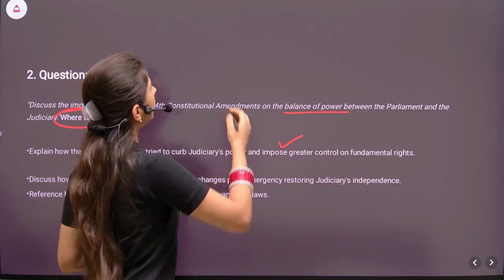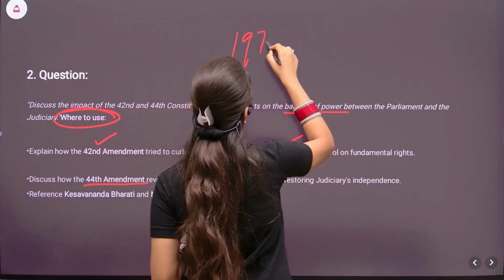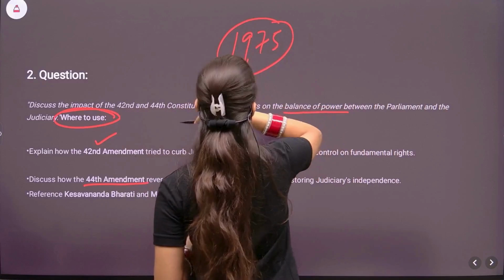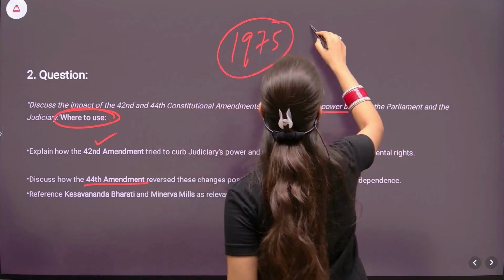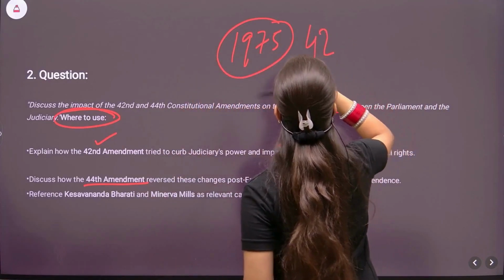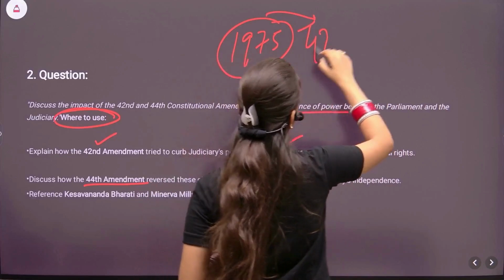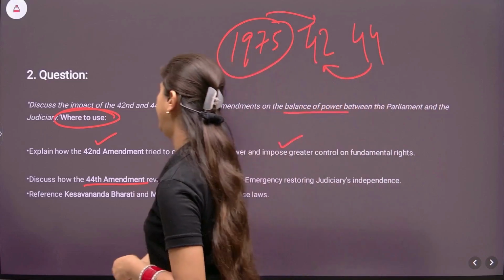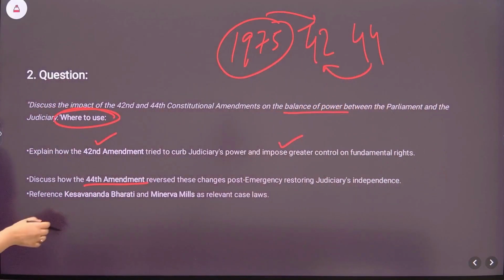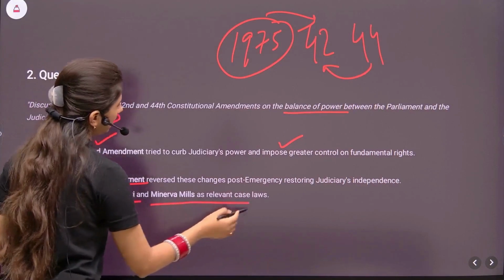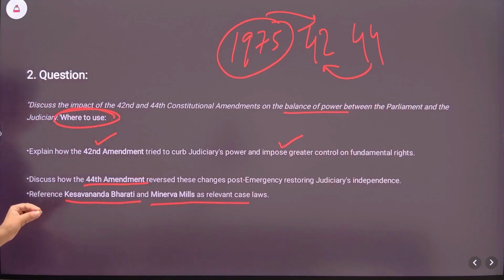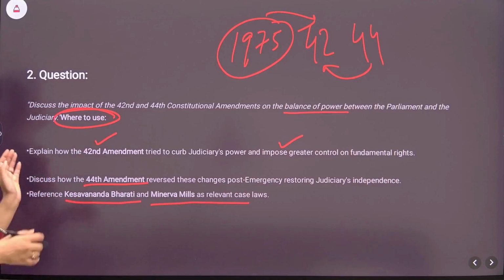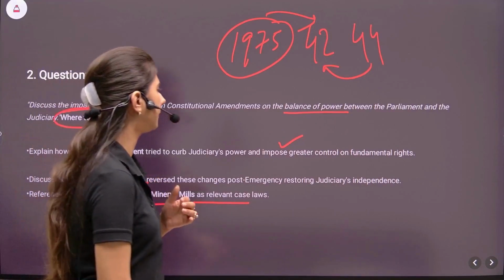So as I mentioned, first you will understand about the 1975 Emergency. Then you will write about the 42nd Amendment, how the Parliament's powers were increasing, and the 44th Amendment, which restored the judiciary's independence. Refer to the Kesavananda Bharati case and the Minerva Mills case as the relevant case laws. So it's very handy if you have a couple of cases in mind. You can use these in multiple answers.